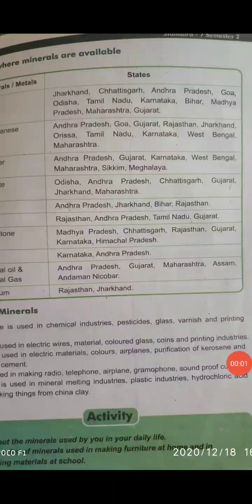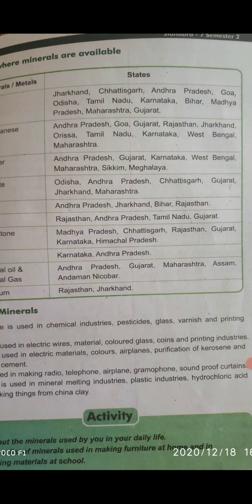Good morning, students. Today we are going to start with our second chapter. We are going to continue from minerals can be divided into three types. This is your second part. In this, you have three types of minerals.